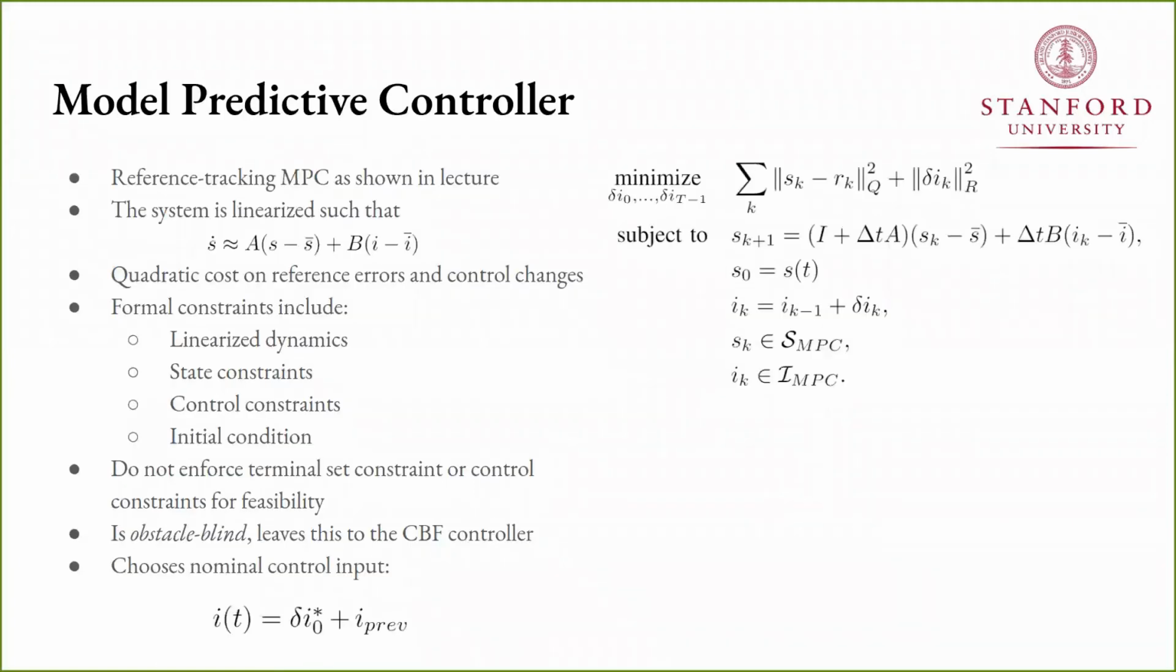For the high-level slow controller, we used reference tracking MPC. For the optimal control problem, we have a quadratic cost on the reference errors and control changes, and we have the usual constraints. Since the quadrotor has nonlinear continuous dynamics, we first linearize the dynamics and then Taylor expand for the dynamics constraints. We also did not enforce the control constraint or terminal set constraint to encourage feasible solutions for the optimization problem. And this controller does not care about the obstacles and leaves it to the low-level controller. So we obtain our nominal control input as defined here.